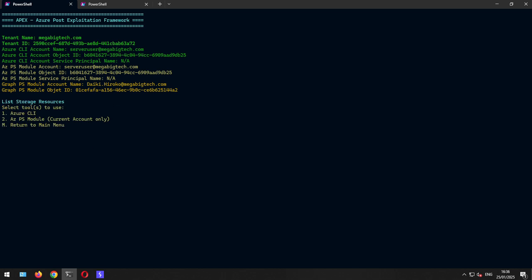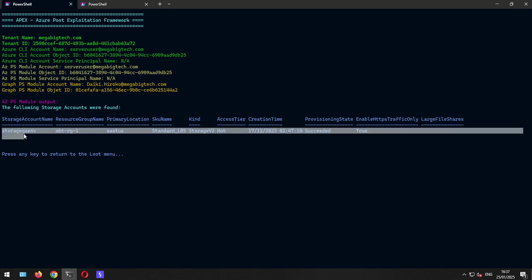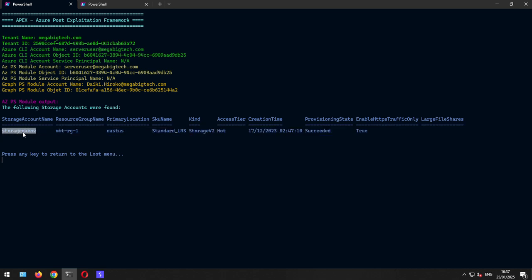Let's go back. In that case, as we are equipped with the according rights, this user could also go here and list the storage account. So this would be the starting point. We authenticate, we got credentials for the server user. We log in, we check on this with no further information. We get the info on the storage account name, and then we can go and just let this whole automatism run and fetch all the stuff that is available to us.